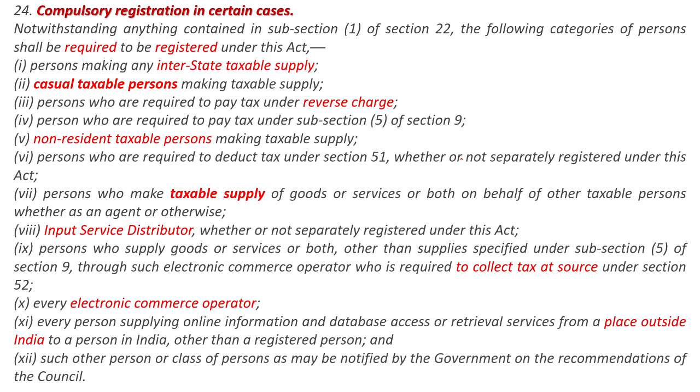Here casual taxable persons and non-resident taxable persons, in general they will be the same, but the only condition is that non-resident taxable persons also stay for a few days in one particular area, and they do not belong to that particular area, but they do business for certain time and they move to other parts. In such a case, they are called non-resident taxable persons. They may not be in India also sometimes. In such a case also, compulsory registration has to happen. Only for a certain period will they make transactions.